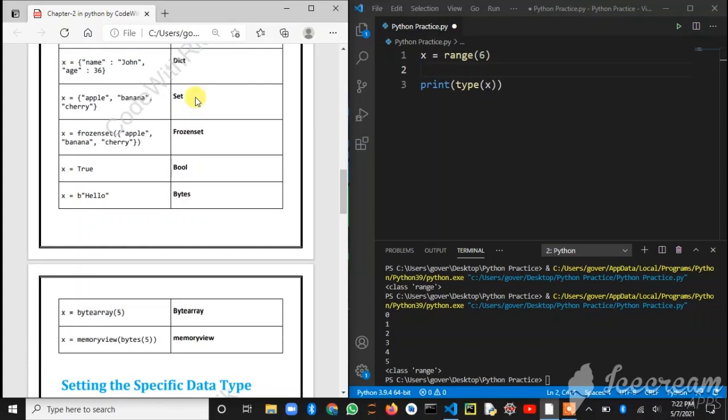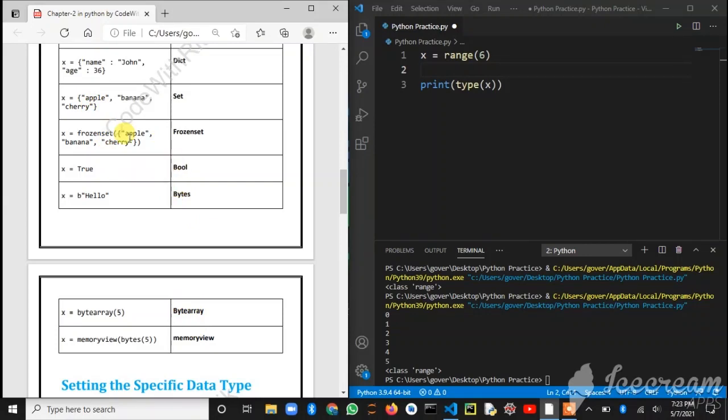And a set: in a set the values are also like a list and tuple. Any values you can write, but their properties and functions will be different. Just understand how we define a set with curly brackets. Next, frozen set. Frozen set, bytearray, memoryview and bytes will not be used much in our videos, but for an idea we should know them. Mainly we will use integers, strings, floats, booleans, dictionaries, range, tuples, etc.